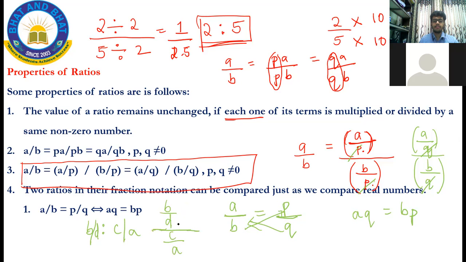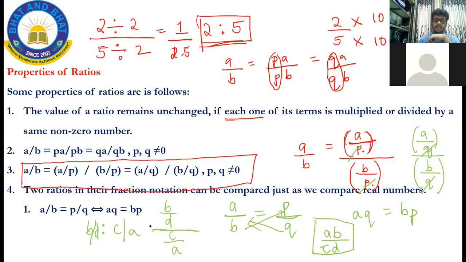B by D divided by C by A. If I want to simplify it, this will go to the numerator, so we'll take the reciprocal of this. Then this becomes AB by CD.